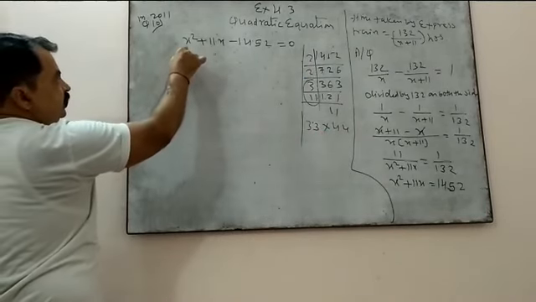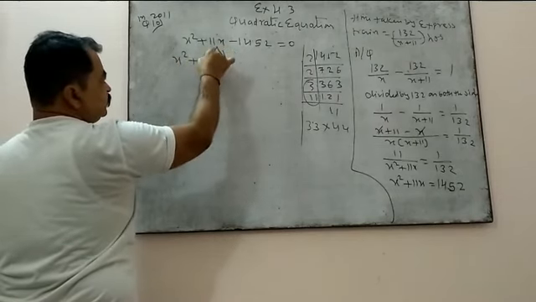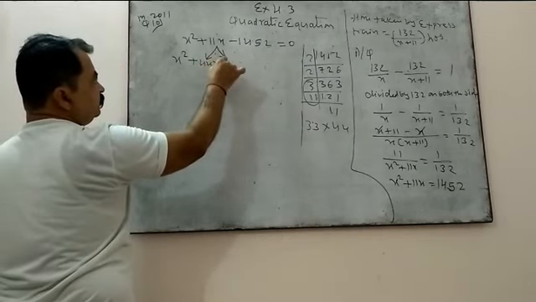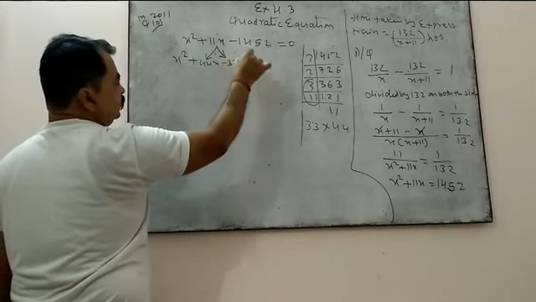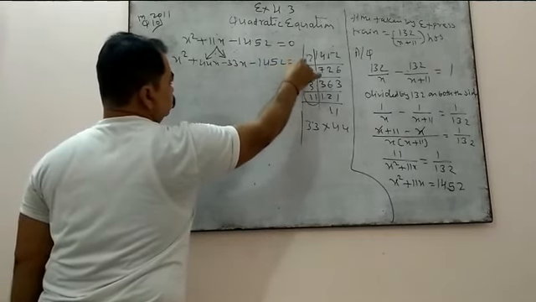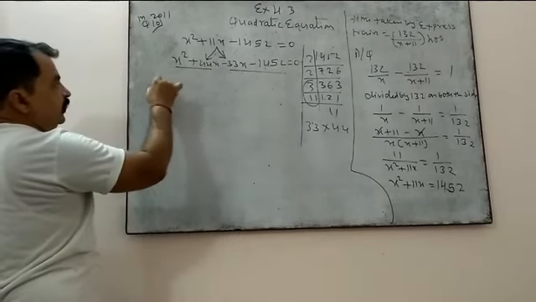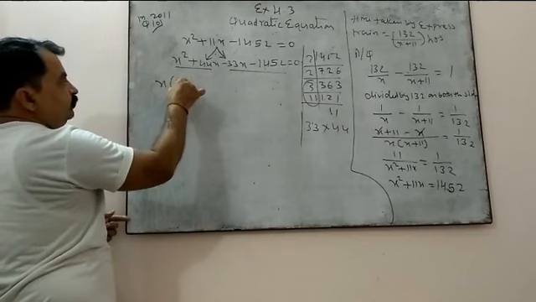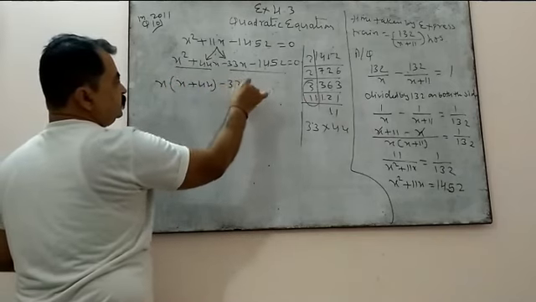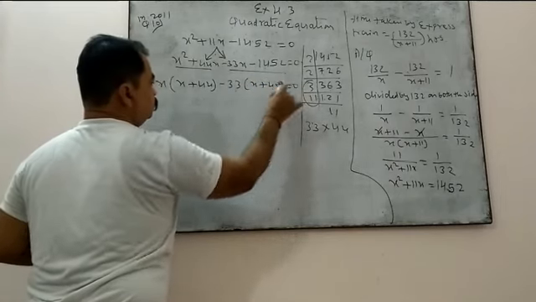So I am going to split x square plus this 11x. I will split it into two parts, that is 44x minus 33x, okay, and minus 1452 equal to 0, right? So we got the four terms. Take x common. So what do you get? x plus 44, then minus 33, x plus 44 equal to 0.